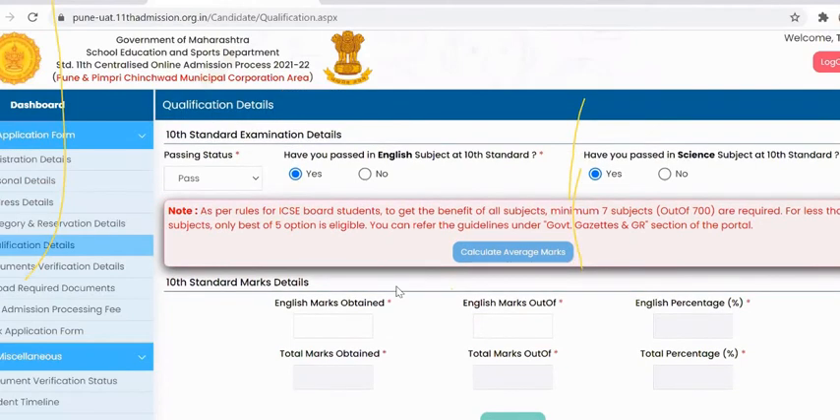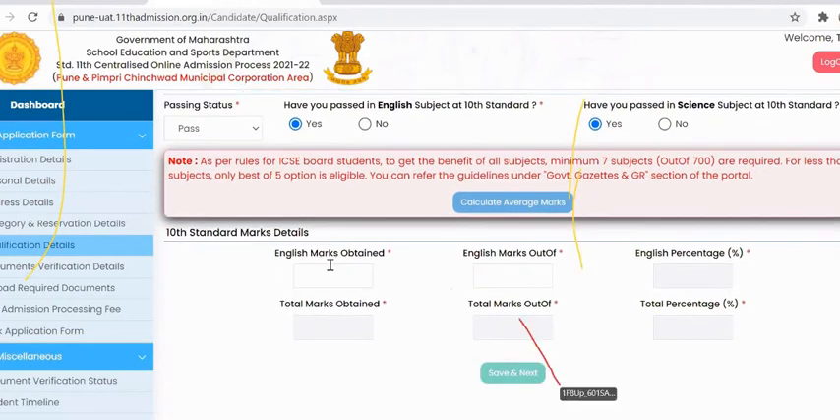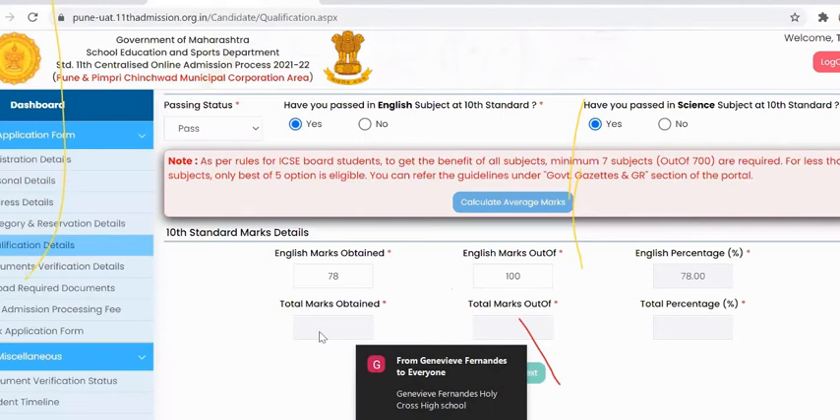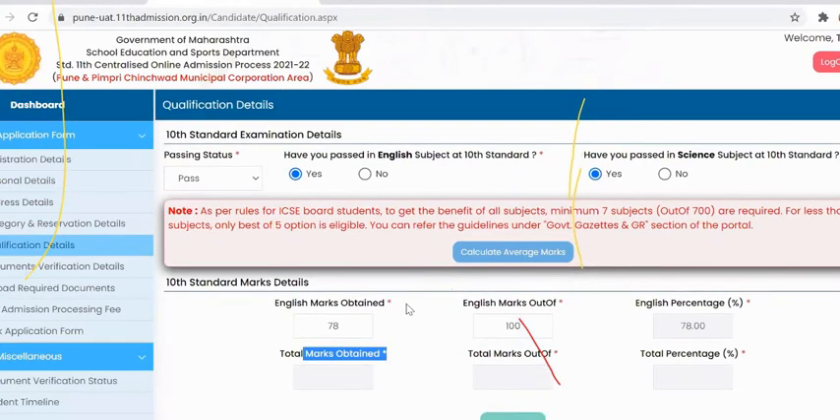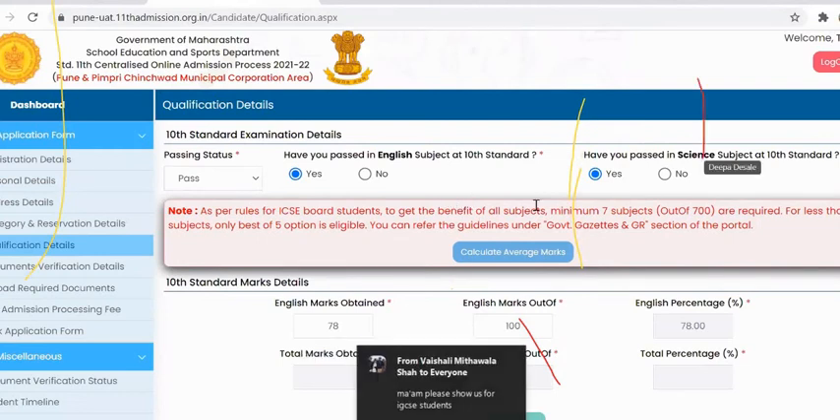Then for SSC students, they only need to enter their English marks over here and the out of marks, and the percentage for the English subject would be calculated automatically. Total marks for SSC students will automatically come from the system. They don't have to enter their SSC marks. For a CBSE student, they only have to mention their English marks and total marks obtained. In the case of an ICSE board student, they need to calculate their marks from here, calculate average marks.